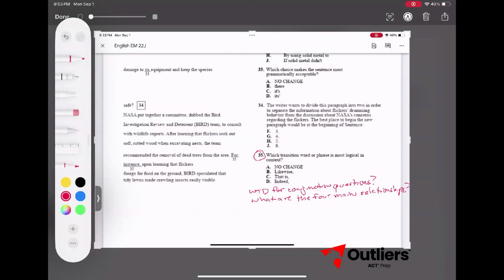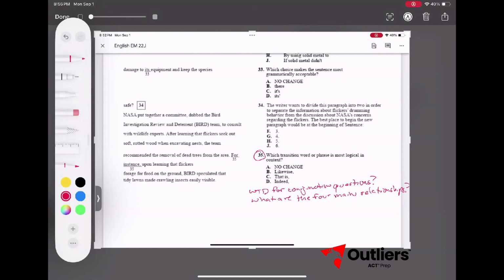After learning that flickers seek out soft rotted wood when excavating nests, the team recommended the removal of dead trees from the area. Upon learning that flickers forage for food on the ground, birds speculated that tidy lawns made crawling insects easily visible. So, take a second, pause the video if you need to, see if you can determine what the relationship is. Continuation, contrast, cause and effect, or time.